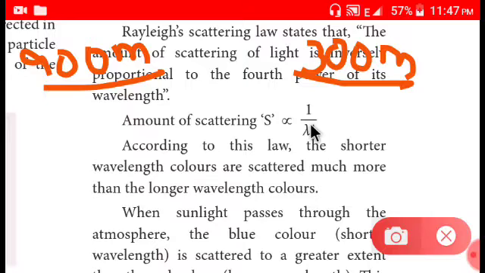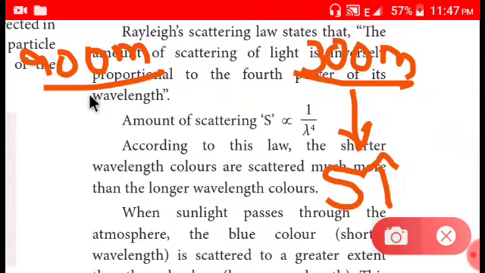If lambda decreases, scattering increases. That means this 300-meter wavelength light will have more scattering compared to this one.